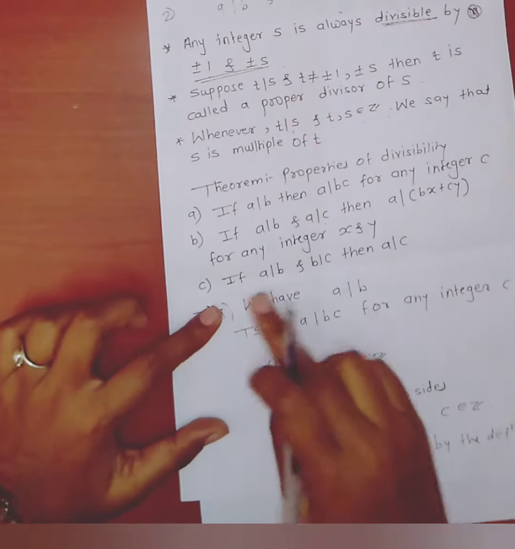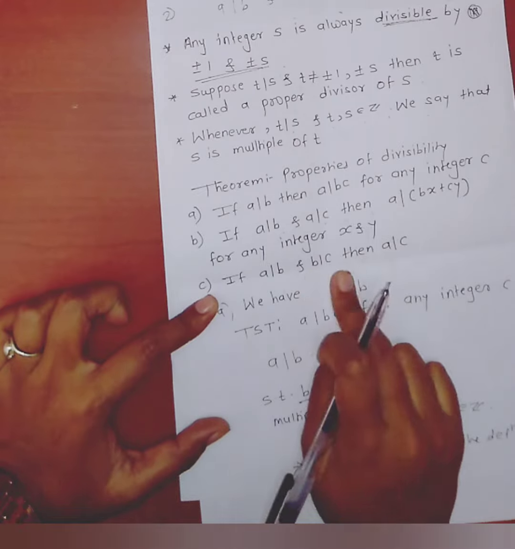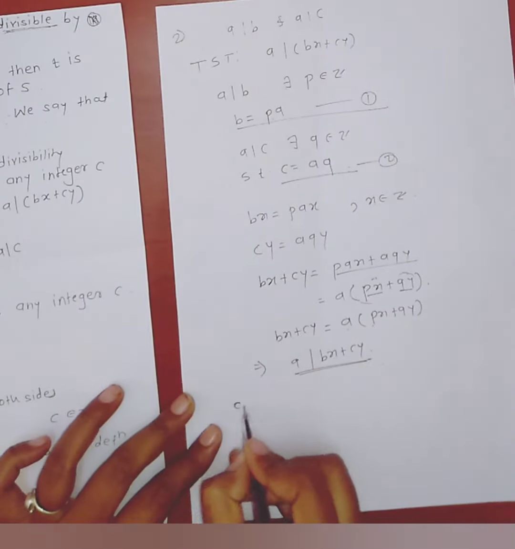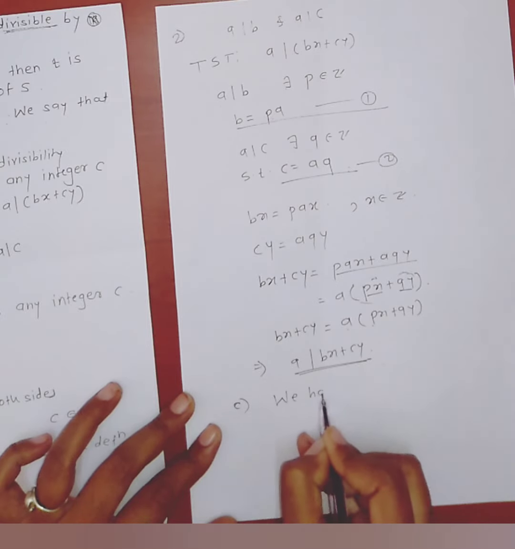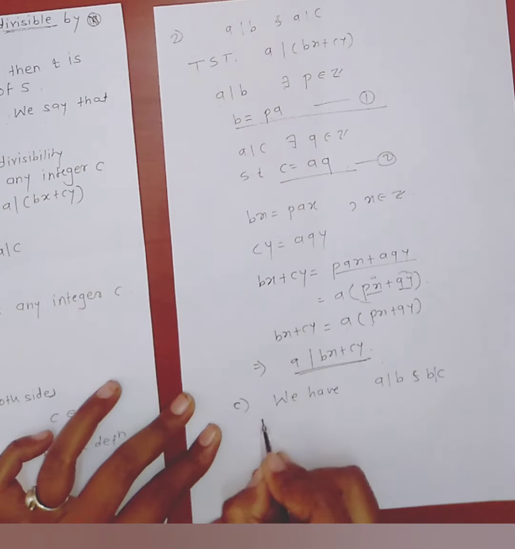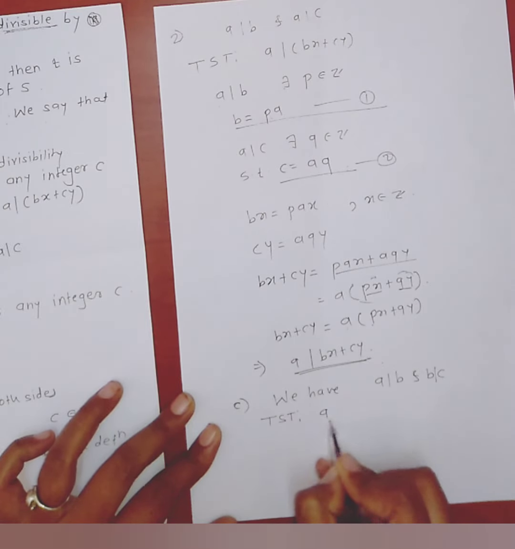Now see third, if a divides b and b divides c, then a divides c. We have a divides b and b divides c, and we need to show that a divides c.